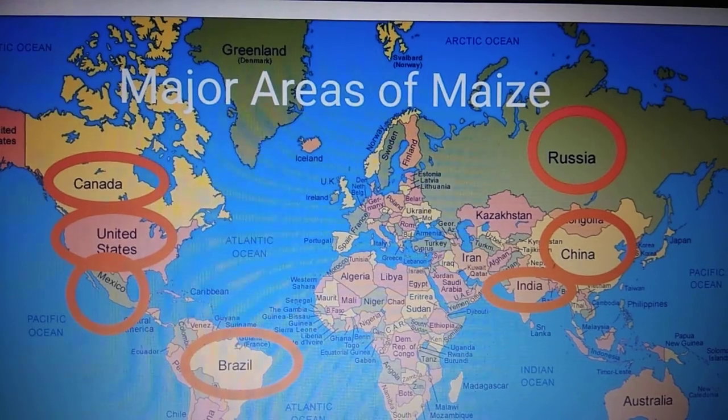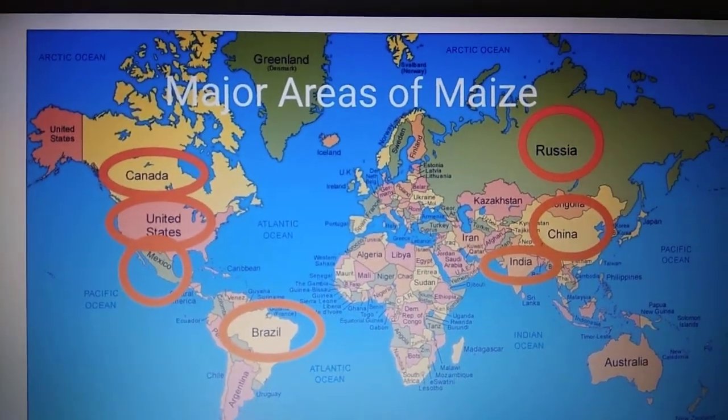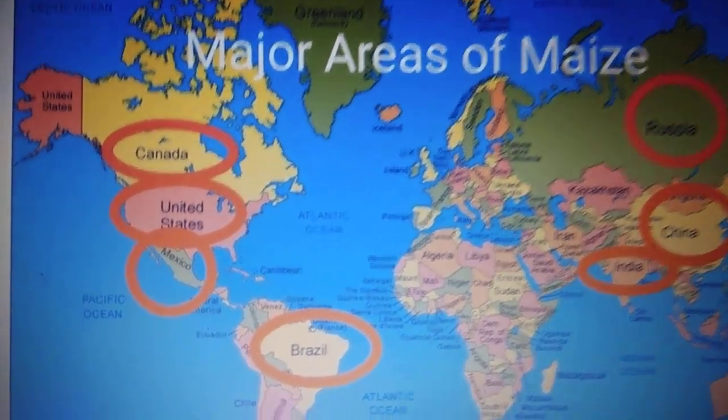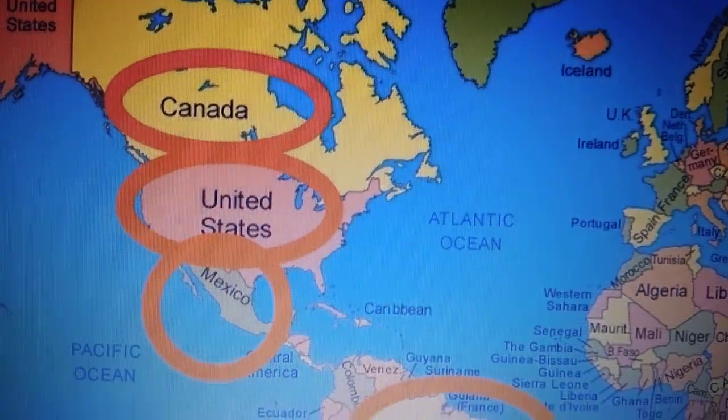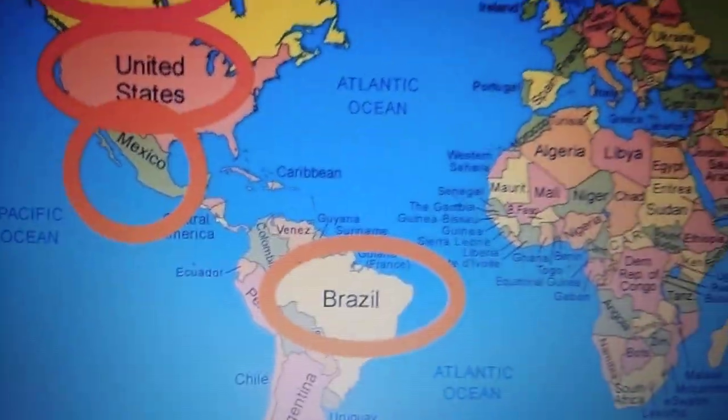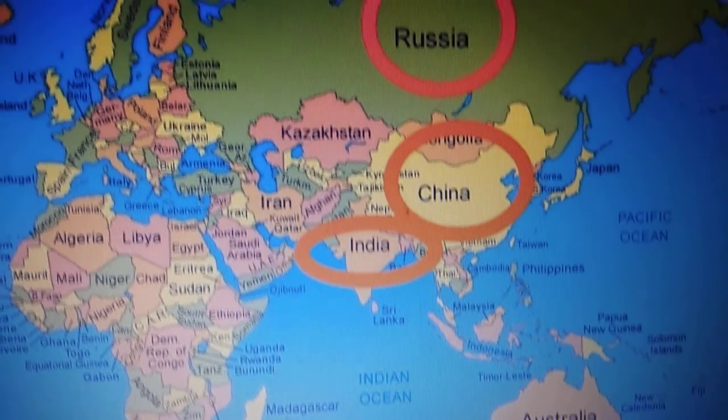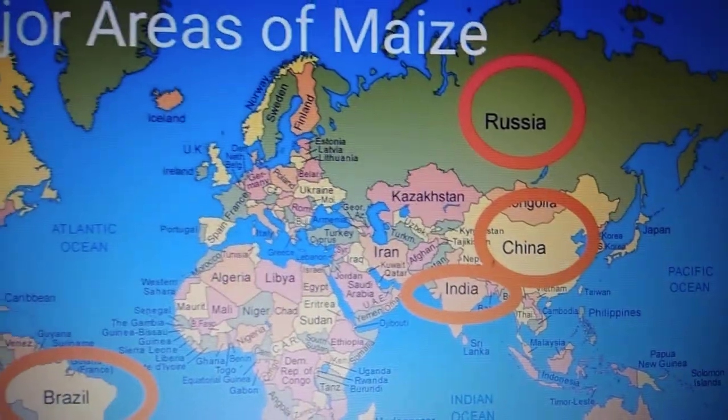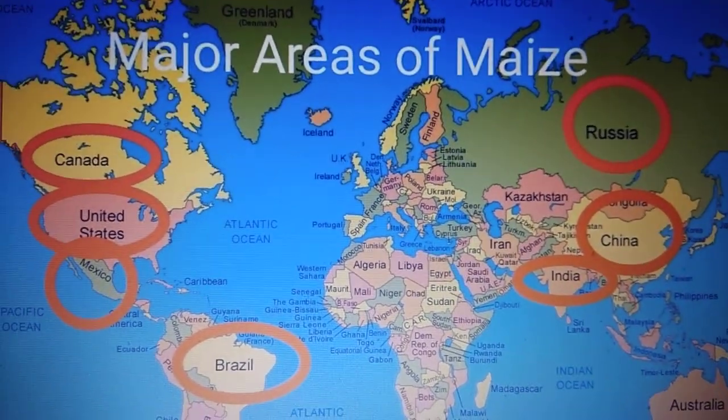Children, now let us look at the major areas of maize on the world map. You can see here it is Canada, United States, Mexico, Brazil, India, China, Russia. These are the major areas of maize production.